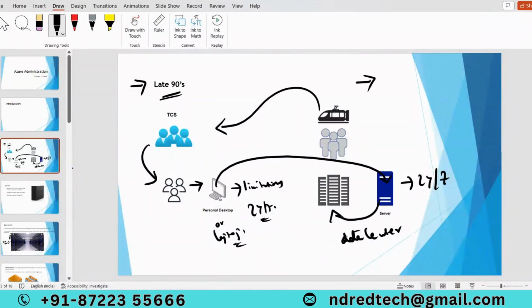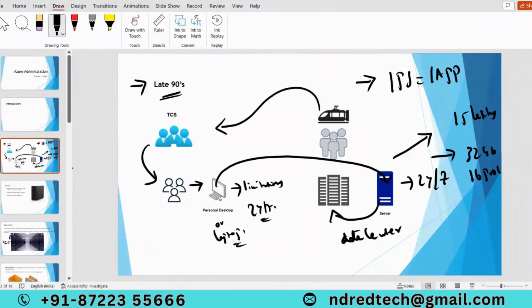But in the 1990s, or the traditional architecture, we have a disadvantage: one physical server can only support one application. Suppose TCS bought a server for 15 lakhs. Servers are not like our laptops, we have to pay a huge amount to buy one. Think that the server configuration is 32 GB RAM and 16 processors, and developers deployed the application on this server.